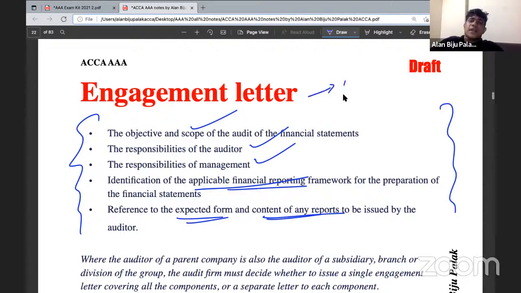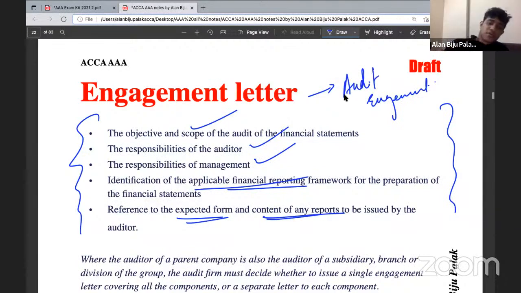Well, this engagement letter format is basically for the audit engagement. So before accepting the terms of an audit engagement, you will be considering objectives and scope of the audit engagement, responsibilities of the auditor, responsibilities of the management, applicable financial reporting framework, and expected form and content of the report. So this is what you need to give when you are getting a question on matters to be considered before agreeing the terms of an audit engagement.